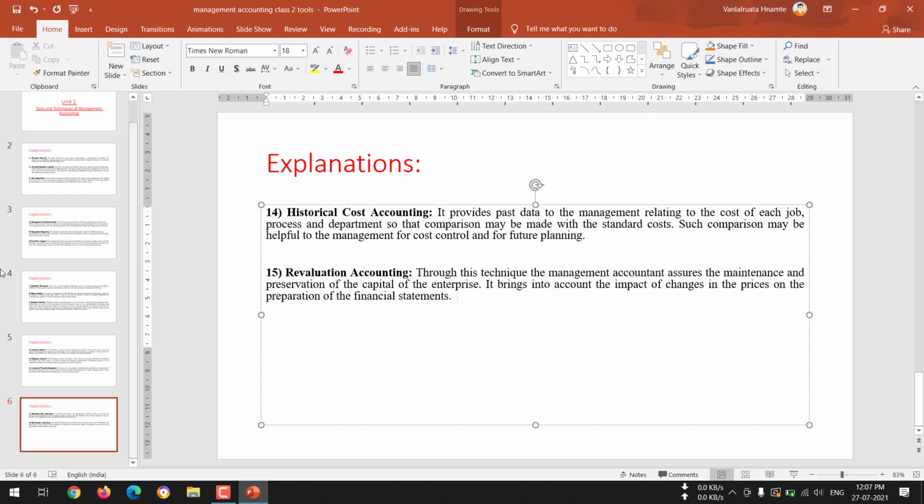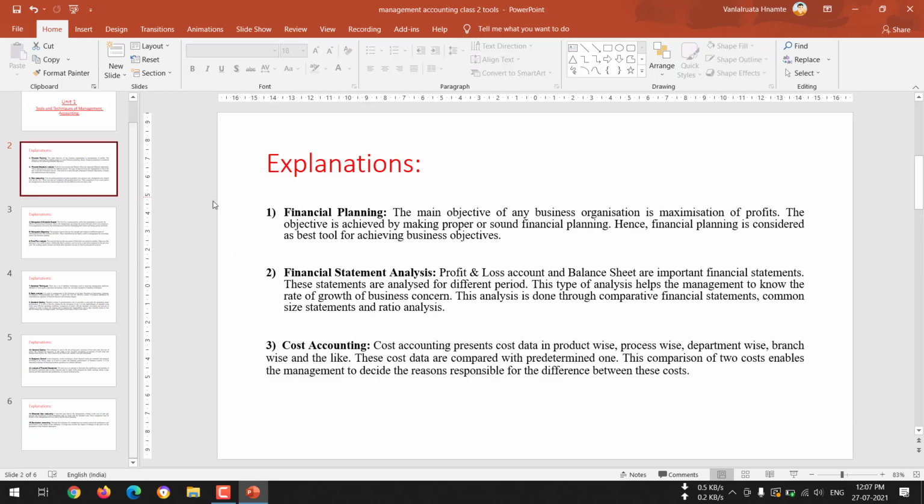So these were all the tools and techniques of management accounting. There are altogether 14 points, and all the 14 points I have explained to you.